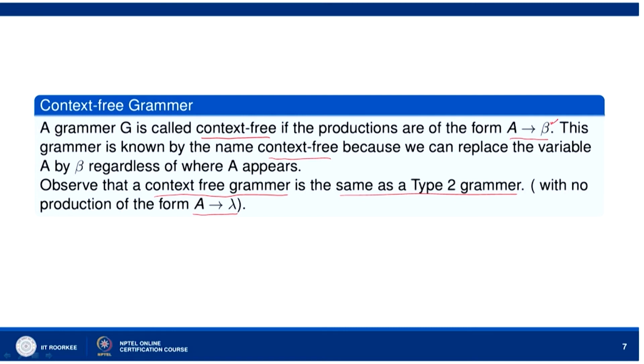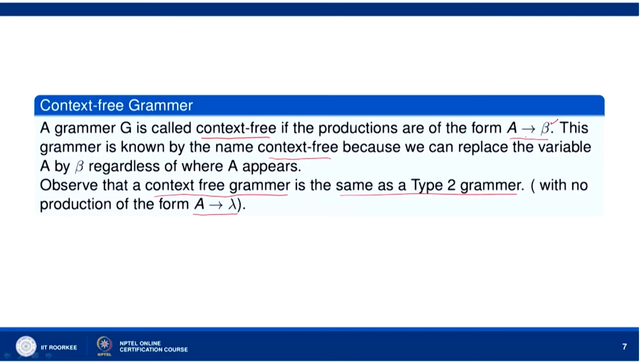Okay. So, we cannot include A goes to lambda. So, from the type 2 grammar, if we do not consider the production of the form A goes to lambda, then it is same as context free grammar. So, here in the context free grammar, A is replaced with beta regardless of where A actually appears.